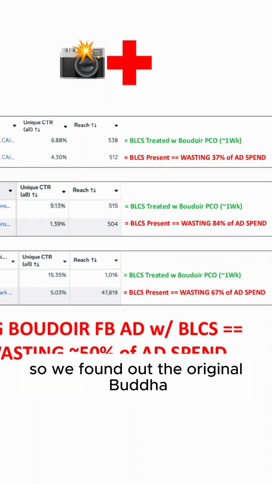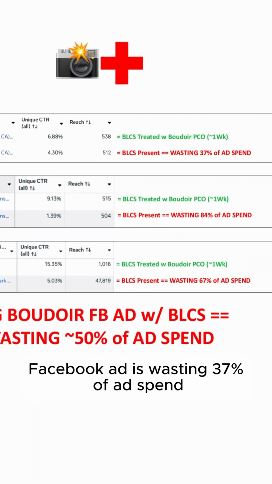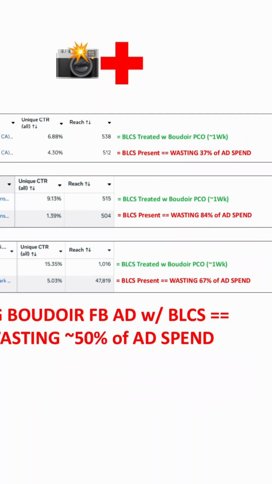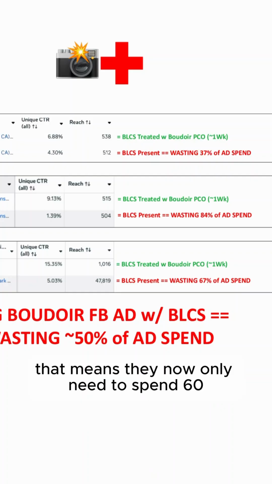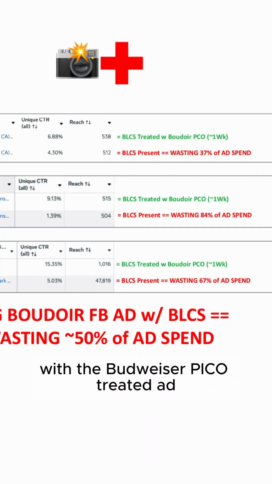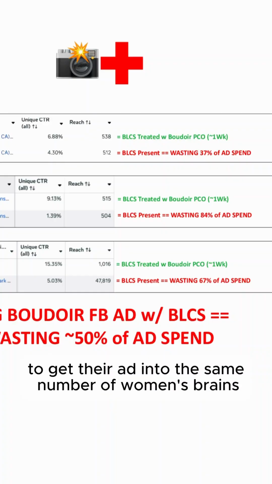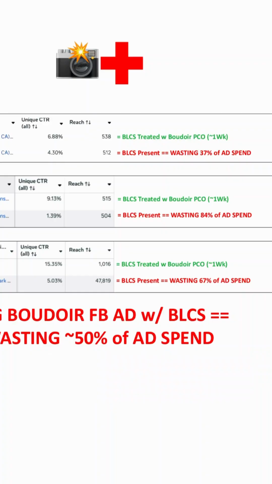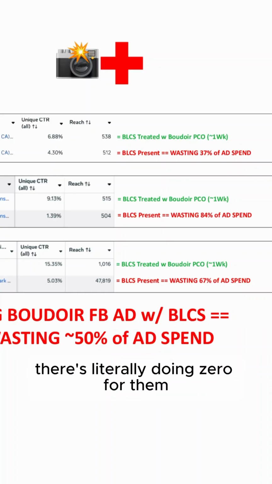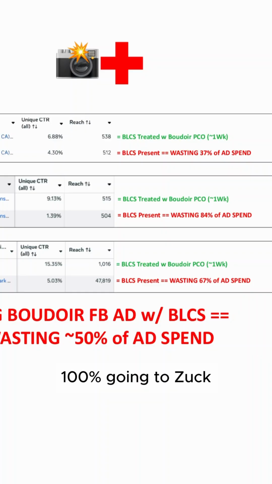So we found out the original Boudoir Facebook ad is wasting 37% of ad spend. That means if they're spending 10 grand a month on the original Boudoir Facebook ad, they now only need to spend 6,300 bucks a month with the Boudoir Pico treated ad to get their ad into the same number of women's brains. So that 3,700 bucks a month is literally doing zero for them, 100% going to Zuck.